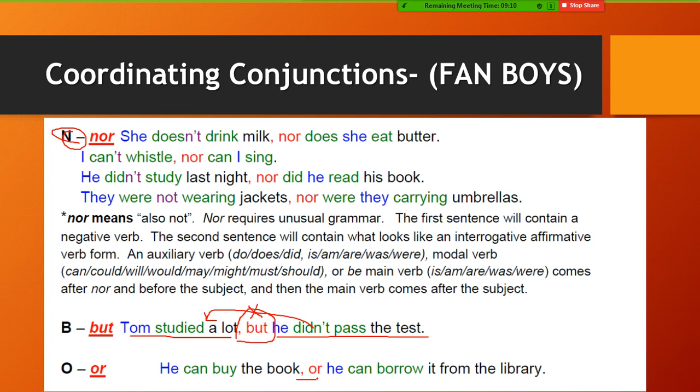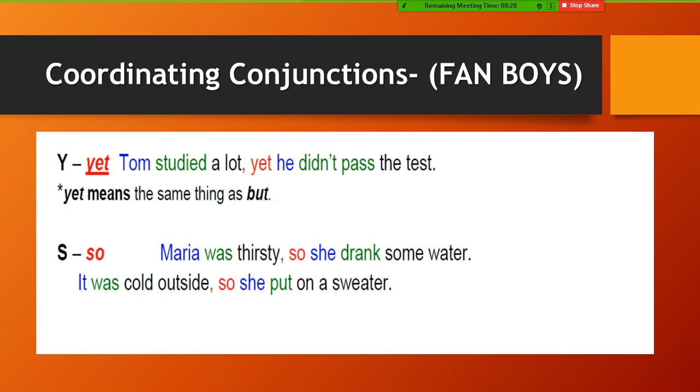Or is different from and. It gives me a choice to do this or this. He can buy a book. This is the first one. He can borrow it from the library. According to the meaning of the sentence, if he has to choose, we use or. If he will do the things together, he can buy a book and he can borrow it from the library, so we can use and. So the difference between and and or: with and you are adding, so he can do this and this. But if there is a choice, he has to choose between buying it or borrowing it, so we use or to connect the two independent clauses. Crystal clear?